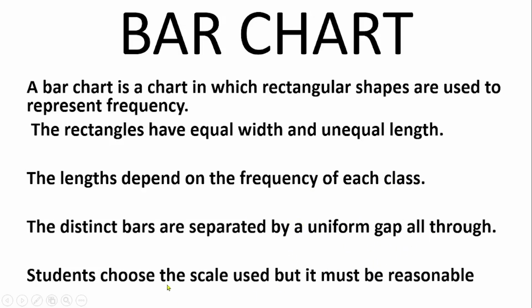And also, the student has to choose a reasonable scale for their bar chart. So you will not be given a scale to use, unlike a quadratic graph or trigonometric graph. In bar chart, because you are using a graph to draw it, they expect you to choose a suitable or reasonable scale by yourself as a student.